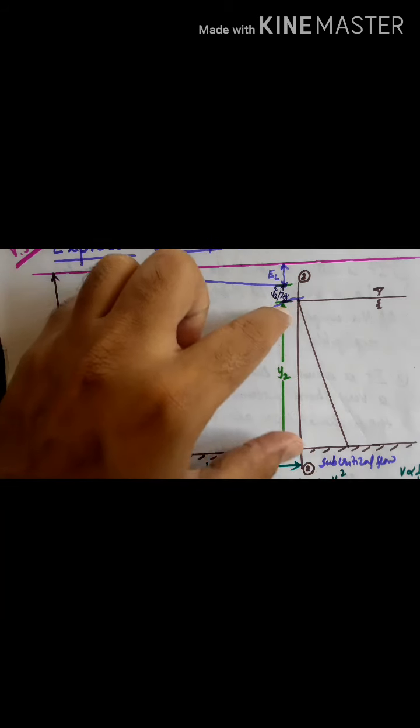One depth lies in the supercritical region and the other in the subcritical region, and the hydraulic jump takes place when the flow goes from supercritical to subcritical, that is from lower depth to higher depth. You can also call it unstable condition to stable condition. Depth is low, velocity is high; depth is high, velocity is low. So we can pass the same discharge in two different depths.